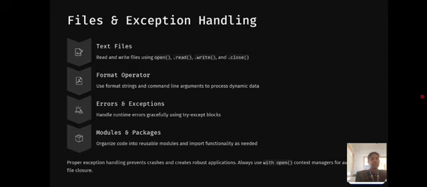The next one is files and exception handling. First one is text files. Text files refers to reading and writing files using the open function, read function, write function, and close function. Next one is format operator. Format operator refers to using format strings and command line arguments to process dynamic data. And third one is errors and exceptions. Errors and exceptions refers to handling runtime errors gracefully using try except blocks. And fourth one is modules and packages. Modules and packages refer to organizing code into reusable modules and importing functionality as needed.